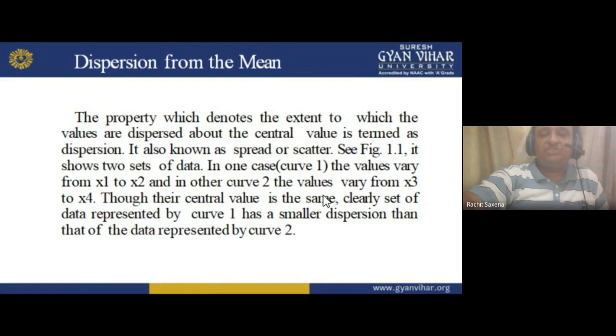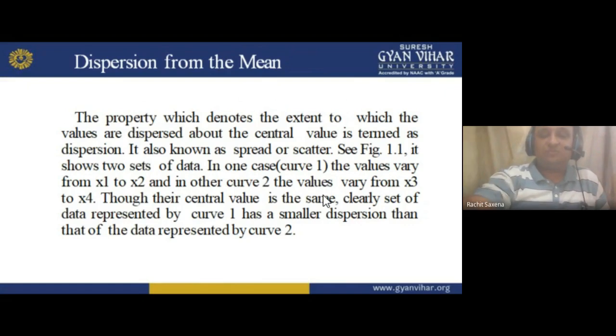The property which denotes the extent to which values are dispersed from the center value is termed as dispersion. Now the center value is basically the mean value, for example, 1.8. But if I am getting 1.6 and 1.9, then I am dispersed about the center value, 1.8, and this is termed dispersion.